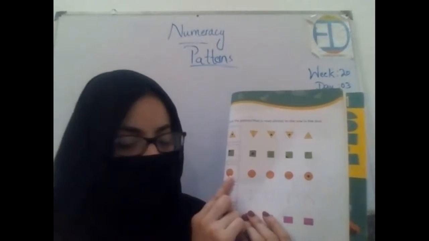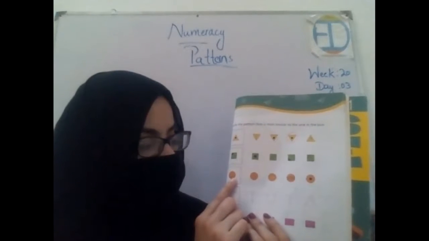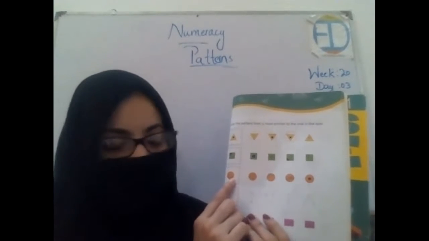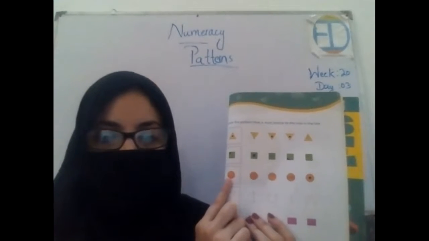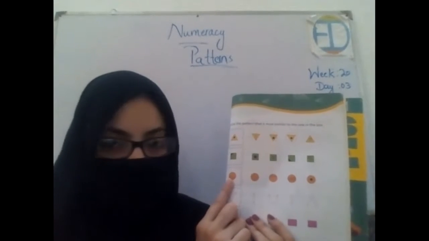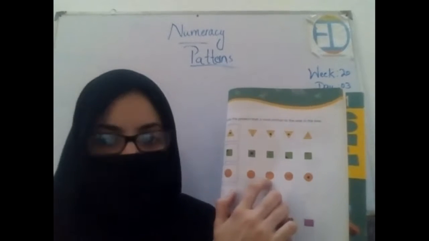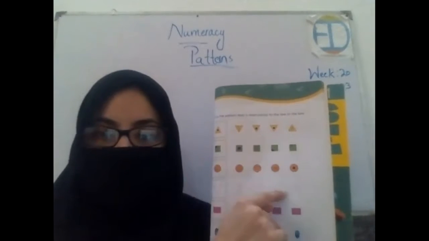Okay, let's look at the next one. Over here, we have four types of circles. Look at the one which is similar to the one in the box. Which one is similar to the one in the box? The second one. Very good. So put your circle around it.